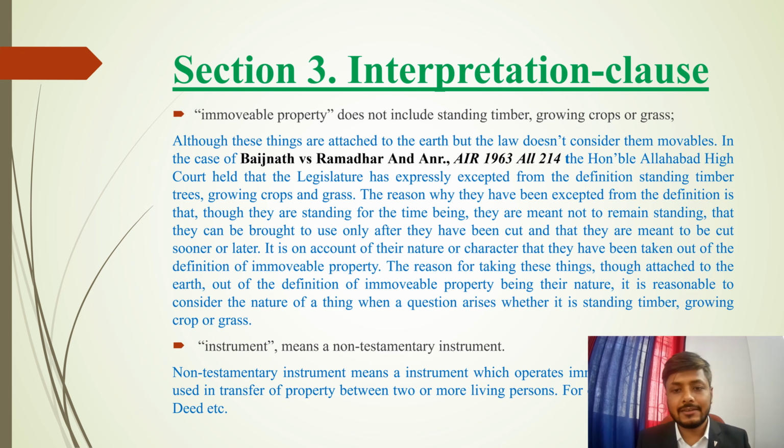Moving on to the next slide, we have the interpretation clause, which gives us the definition of some of the words which we will use during the reading of this act. First of all is immovable property, which says that it doesn't include standing timber, growing crops or grass. It is a negatively worded provision which expressly excludes standing timber, growing crops or grass. This definition is not exhaustive at all.